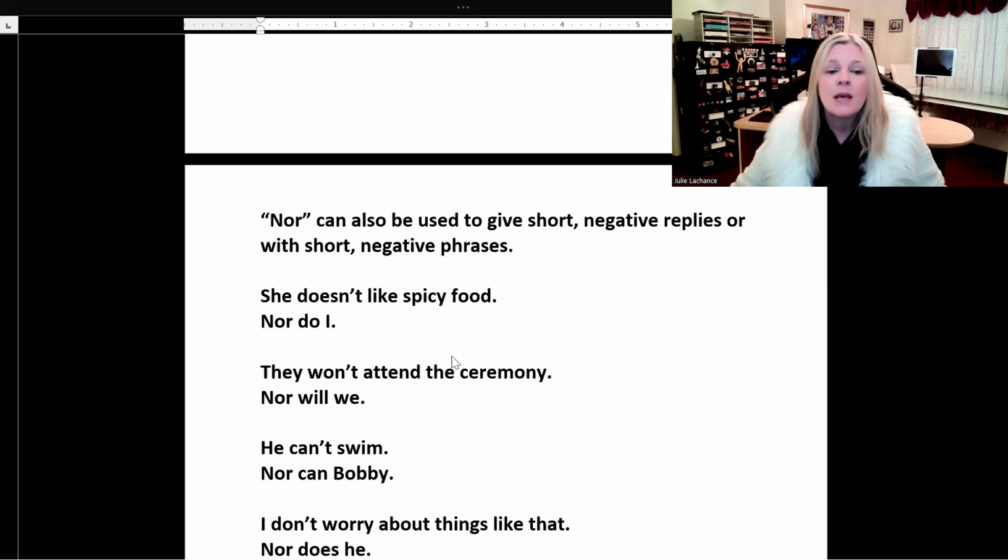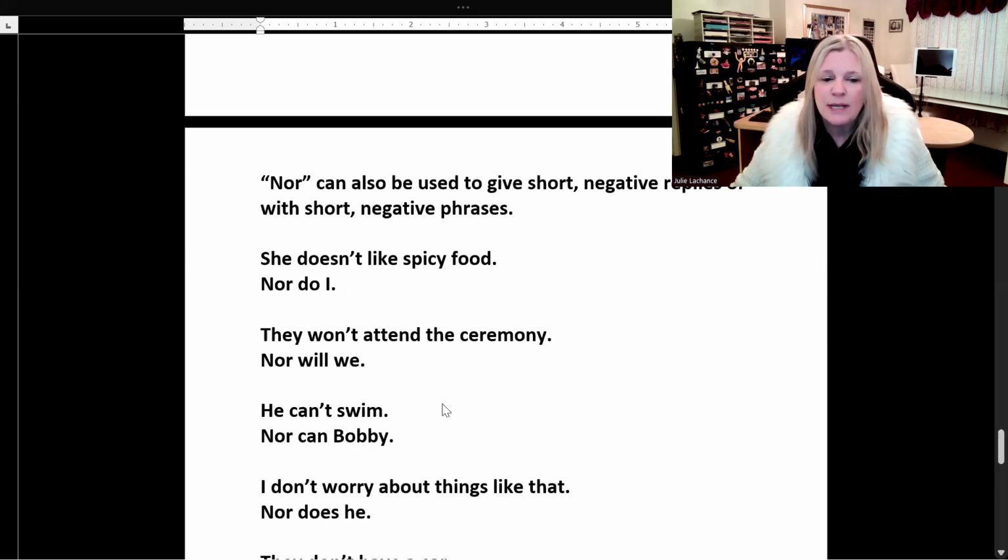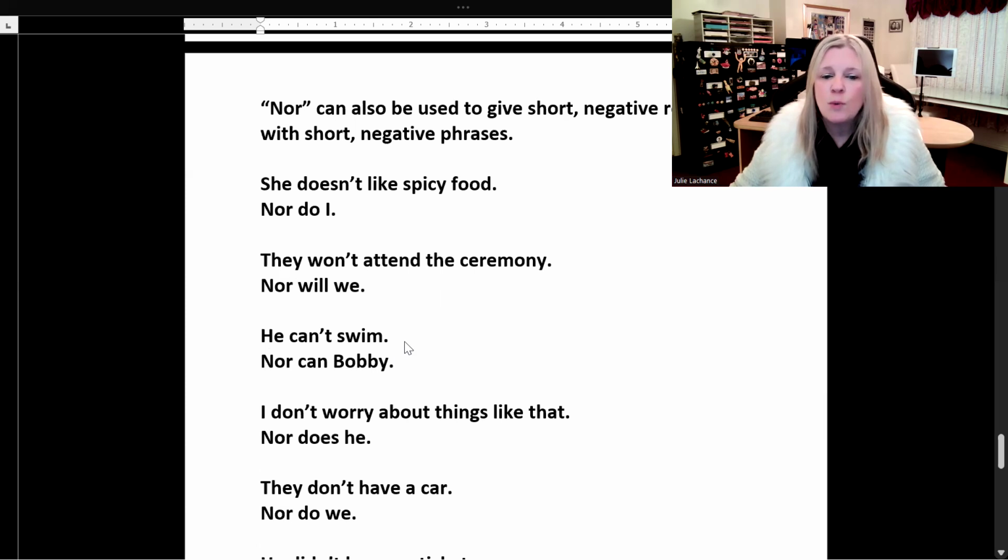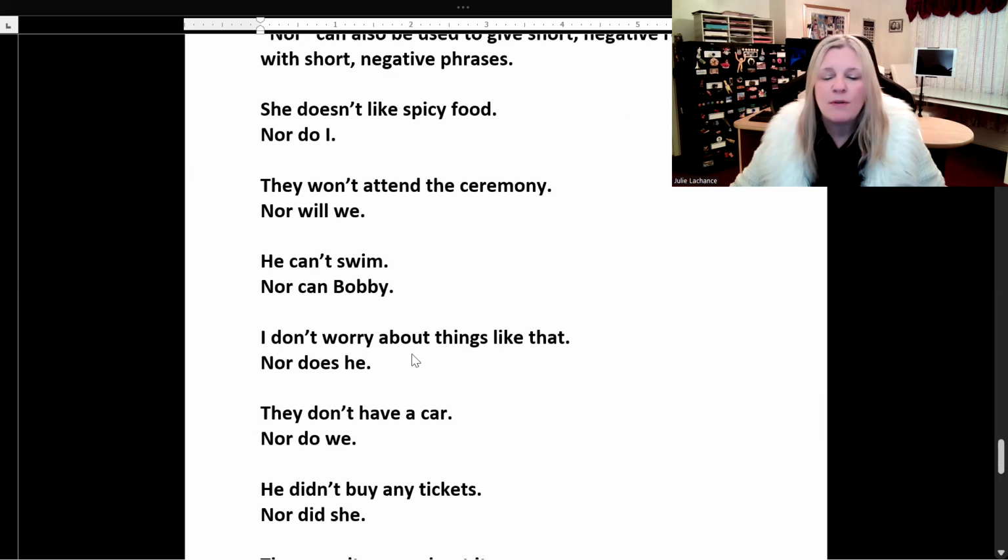They won't attend the ceremony, nor will we. So we take that negative, won't, which is the contraction for will not, and we make it affirmative, and it becomes will, nor will we. He can't swim, nor can Bobby. So can't, negative, affirmative is can. I don't worry about things like that, nor does he. Don't, negative, does. We're using does because we're using he. He does, nor does he.